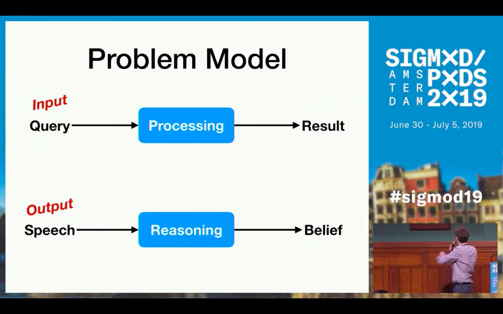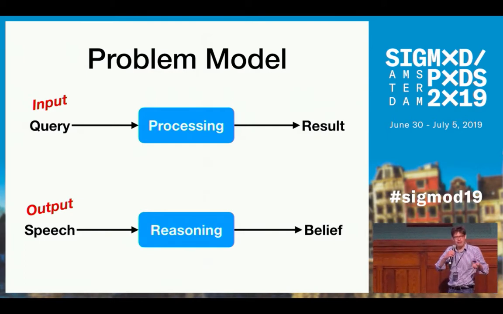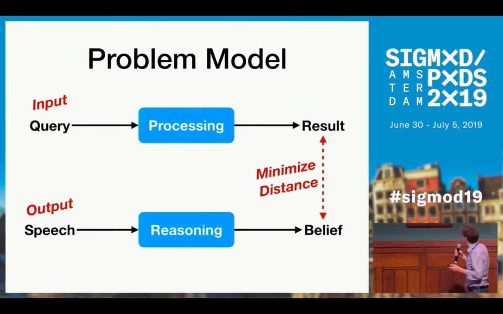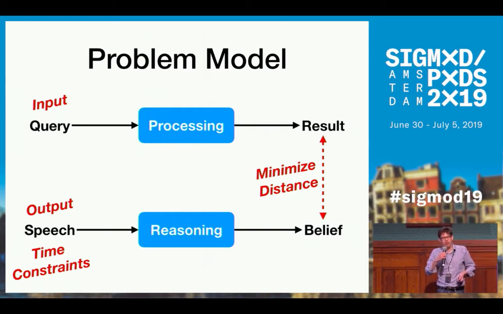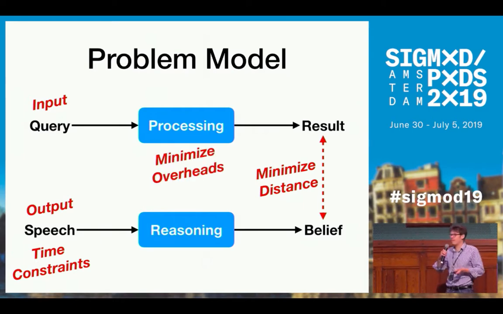Now, given this, we compare the mental model of the user after listening to the actual distribution of the data, and our goal is to minimize the distance between those two, given constraints on speaking time, and at the same time we want to minimize processing overheads in order to get there. That is the higher level problem.